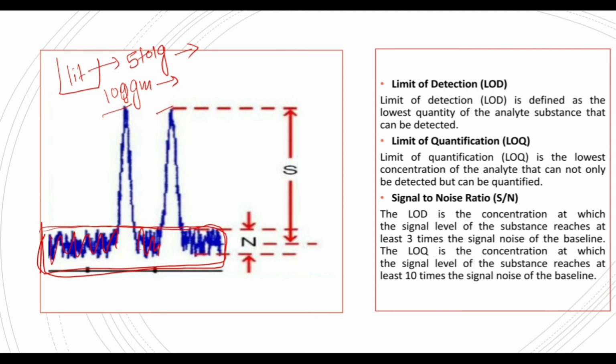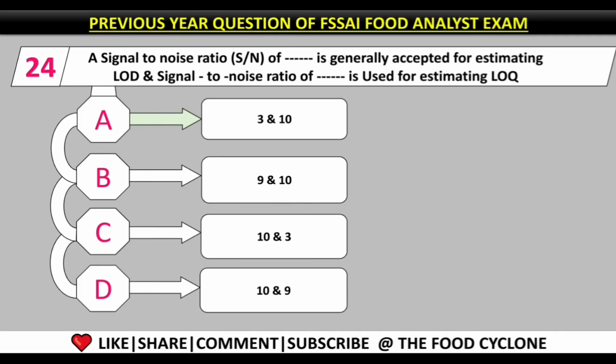So if the noise is around 1, and you get a peak 3 times greater than the noise, then it can be considered as LOD. Whereas if you get a peak which is 10 times higher than the noise, then we can say it is LOQ. It means limit of quantification. So the correct answer for this question is 3 and 10. Option A is the correct answer.